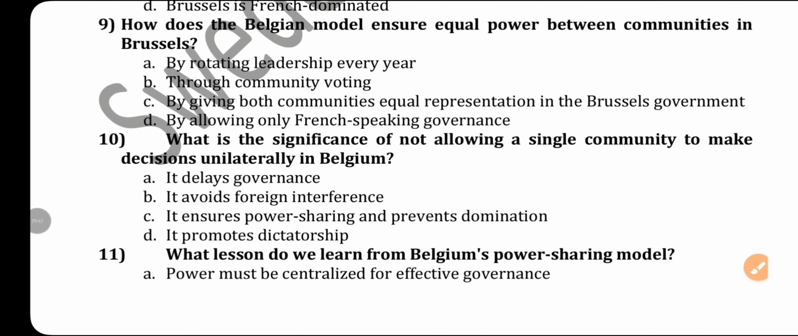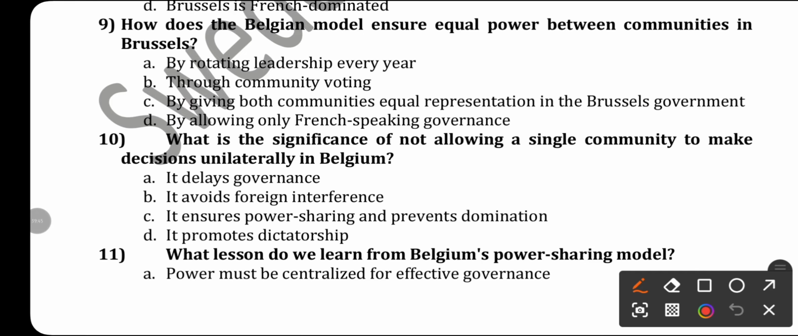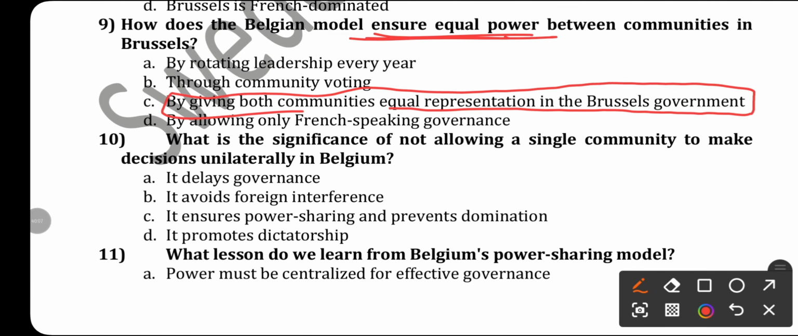Next is, how does the Belgian model ensure equal power between communities in Brussels? How does the Belgian model ensure equal power between the communities? Okay, so let's see. By rotating leadership, through community voting, by giving both communities equal representation in the Brussels government. Yes, just as discussed, the right answer will be option C.